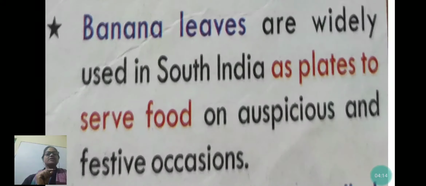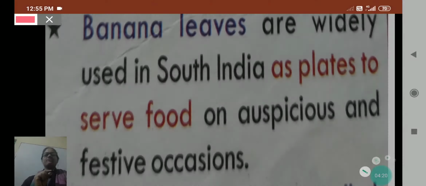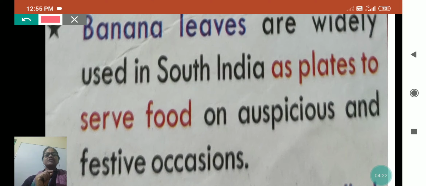Banana leaves are widely used in South Asia as plates to serve food on auspicious and festive occasions. Not only to serve food, you will see banana trees are used to make gates on special occasions. Right now in Saraswati Puja also you will see that banana trees are used for making gates. Banana leaves are used for making bowls and plates.